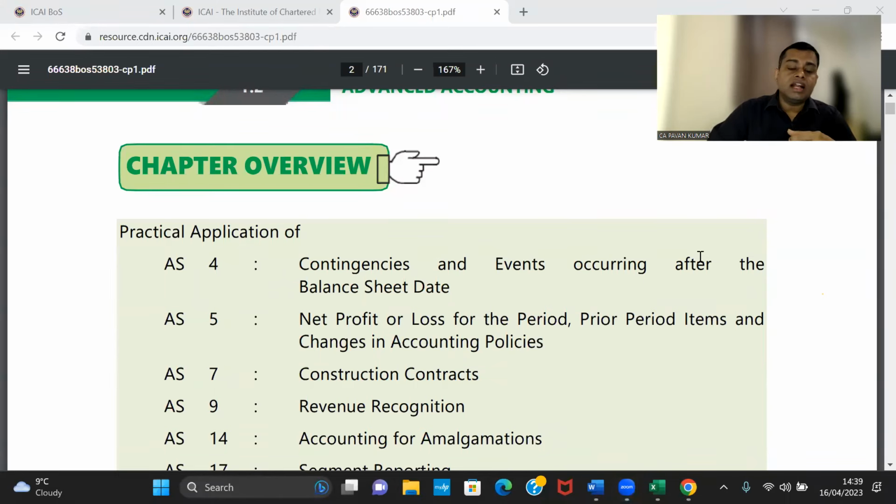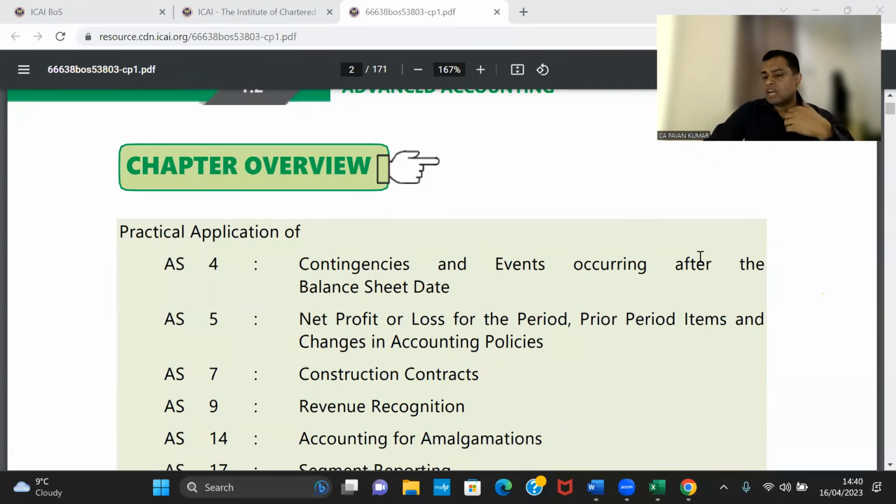Another area is investment accounting, and another is accounting for amalgamations. You also have AS 21, consolidated financial statements, but that is given in the chapter itself. So there are two areas in CA Intermediate Group 2 Advanced Accounting which are actually standards, but a student should consider them full-fledged chapters: Accounting Standard 14 and Accounting Standard 21.